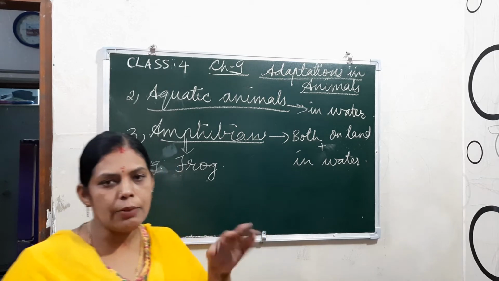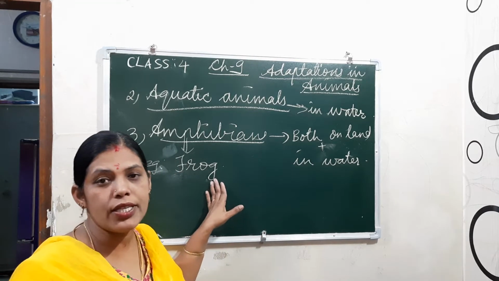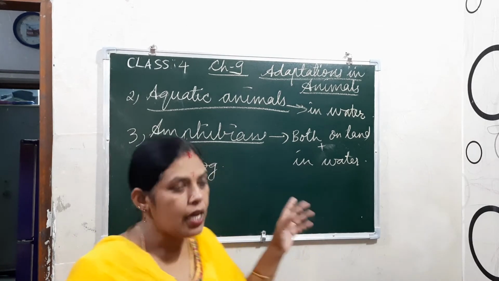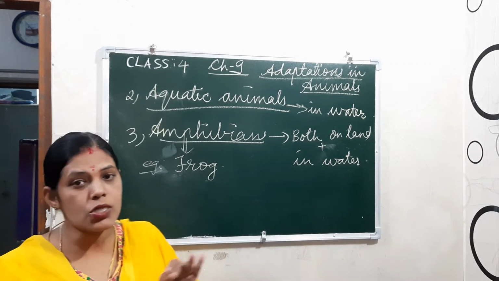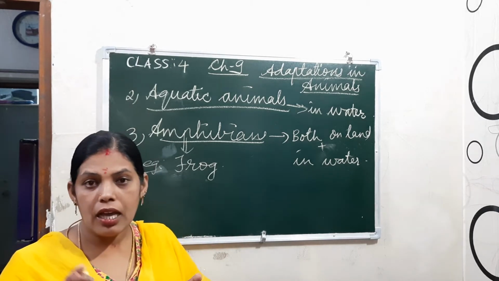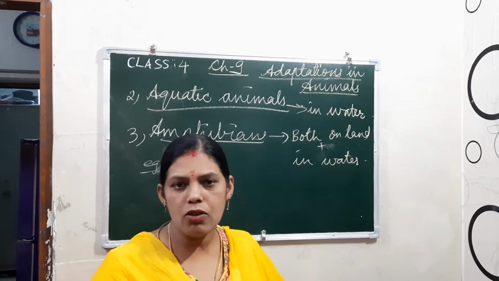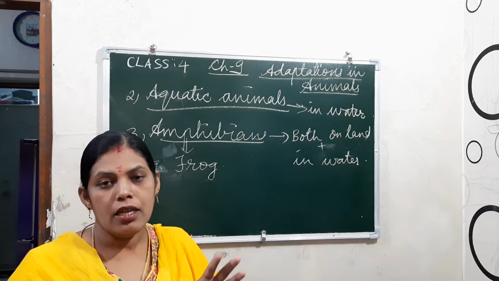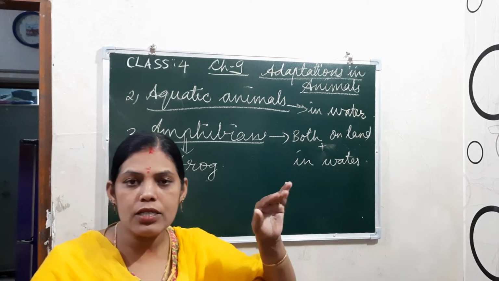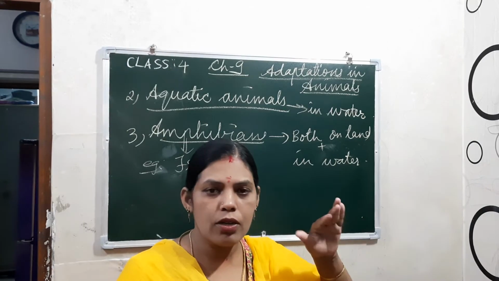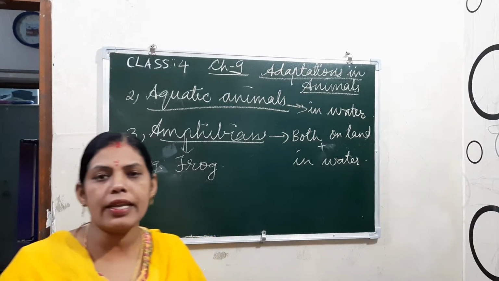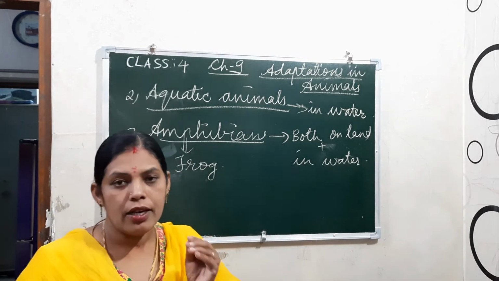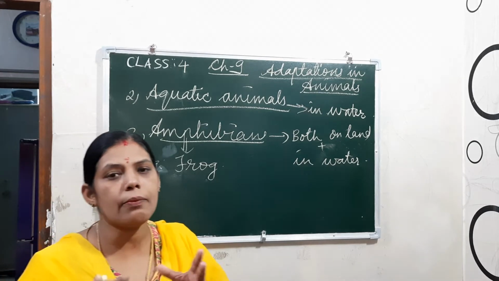The baby of the frog is known as a tadpole. You learned that in the previous chapter, right? Tadpoles look like a fish, and they breathe through gills only, because they are inside the water. When the adult frog lays eggs, it goes into the water only, and hundreds of eggs together are known as spawn. When the egg hatches, it becomes a tadpole.